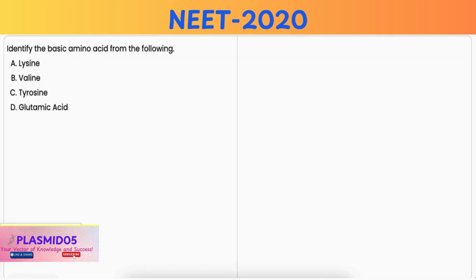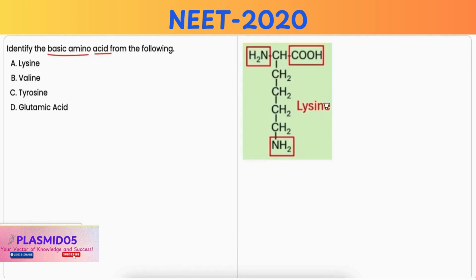In this question, you have to identify the basic amino acid. Option A, lysine. Now, lysine is a basic amino acid because it contains an amino group in its side chain that readily accepts protons, giving it a basic character. And it has a positive charge at physiological pH. Hence, it is the correct option.